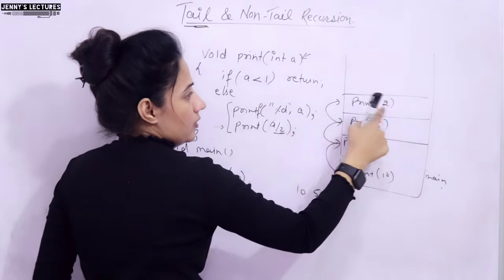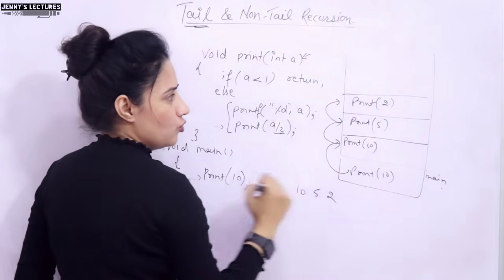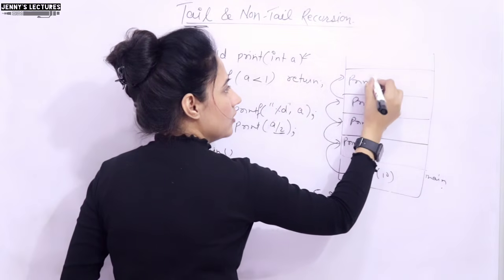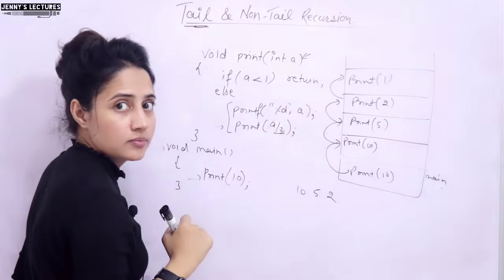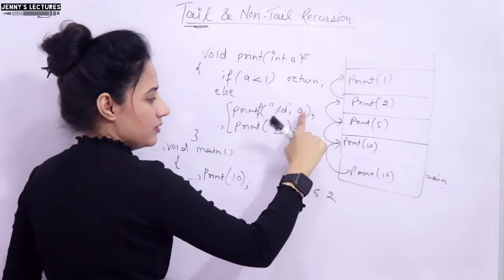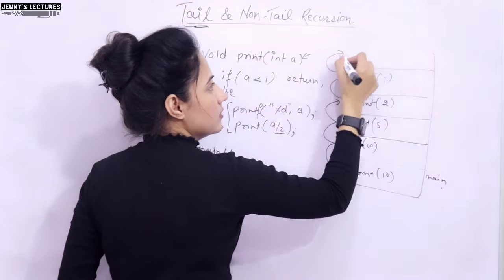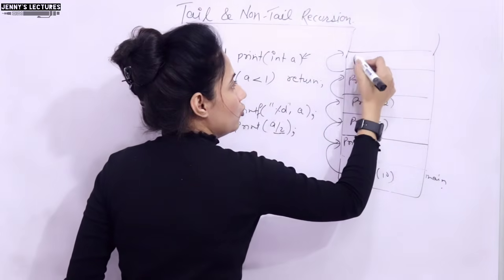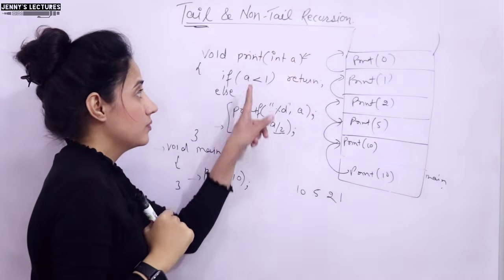Now the a value is 2, is this condition true? No, it will print the a value, that is 2 would be printed, and now again we are going to call. So one more activation record for what? At this time what would be passed? 2 by 2, that is 1, right? So now this time the a value is 1, condition true? No. Printf, first of all 1 would be printed. Now what are you going to pass? 1 by 2, that is 0. So now we are going to pass print 0. Now this time the a value is 0.